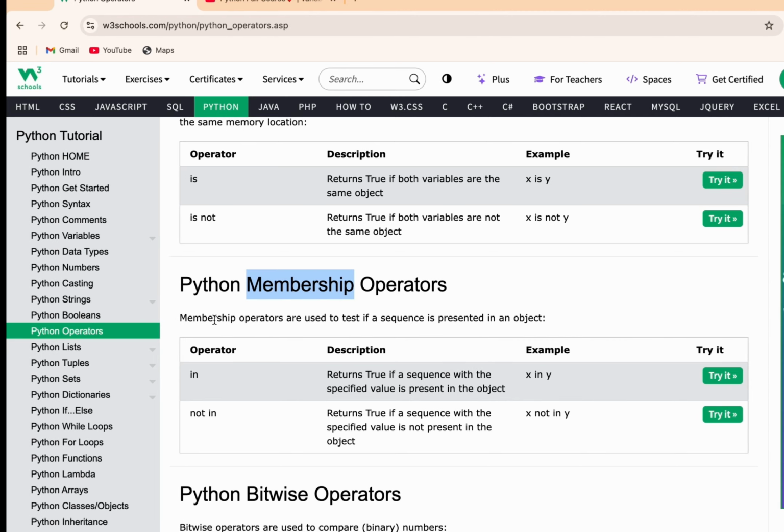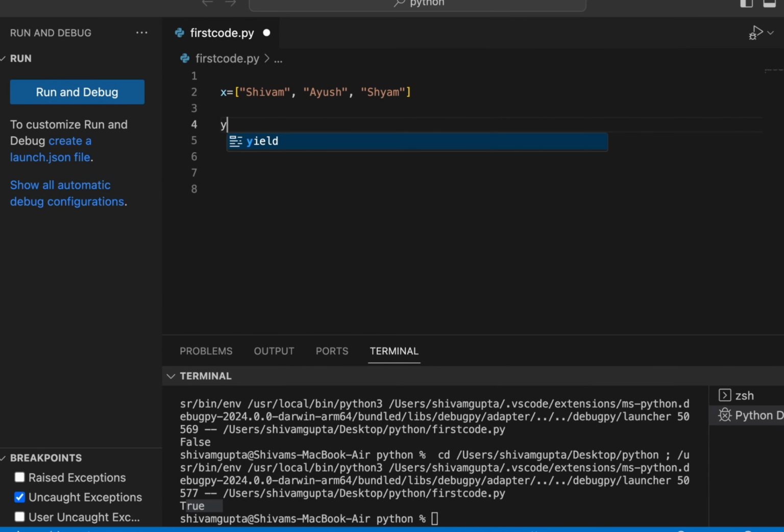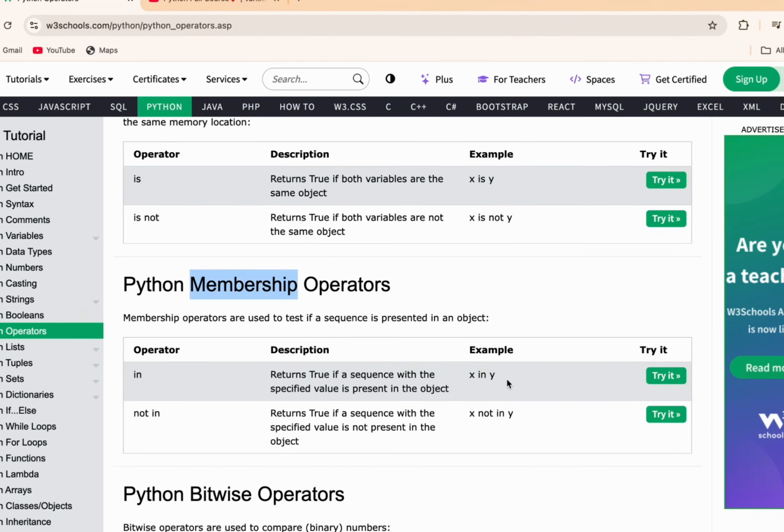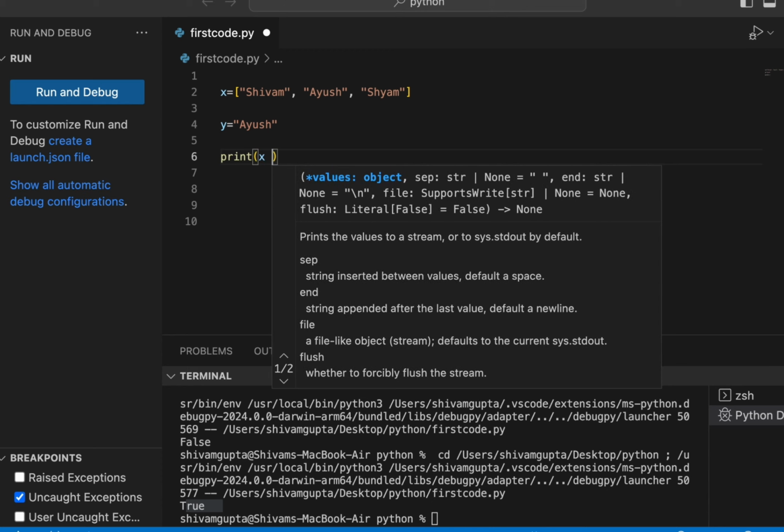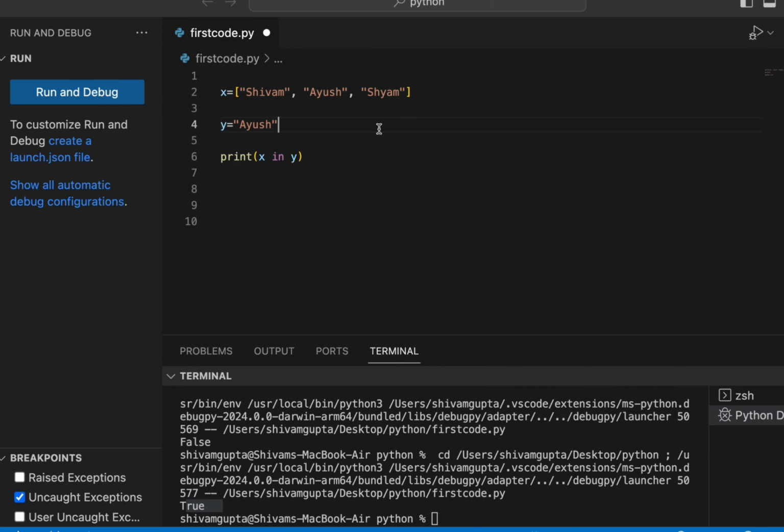For example, I will write one more variable, y is equals to, and store a string in it. Now I will write x in y. Let's print this case so that I can show you. We'll write a print function, x in y. Let's give y in x.